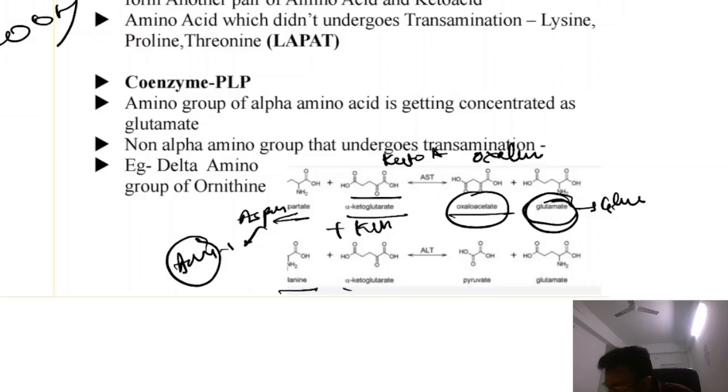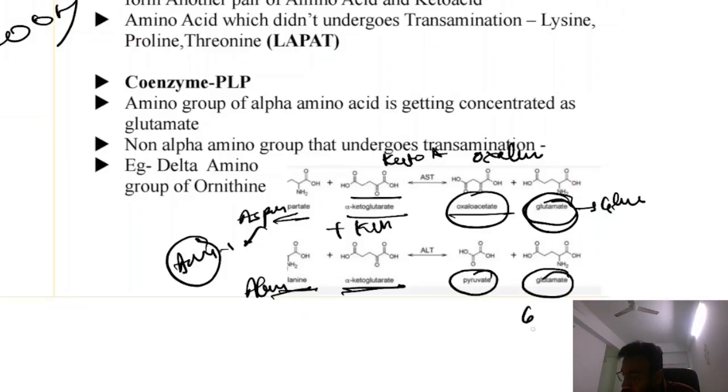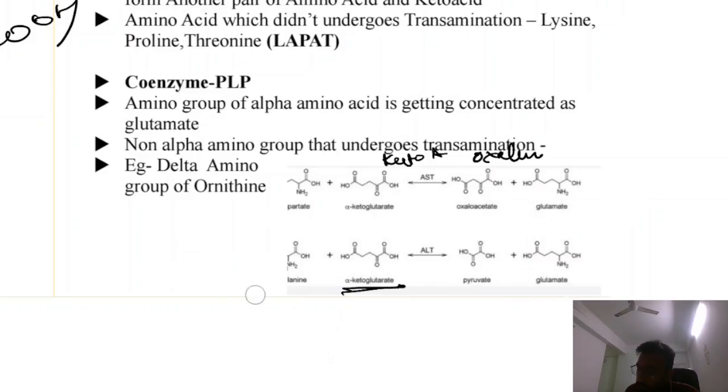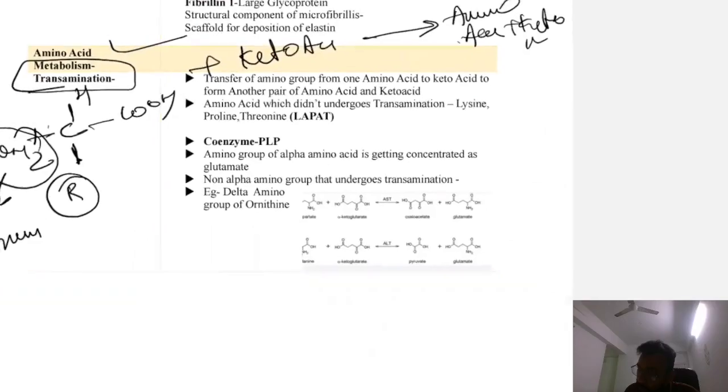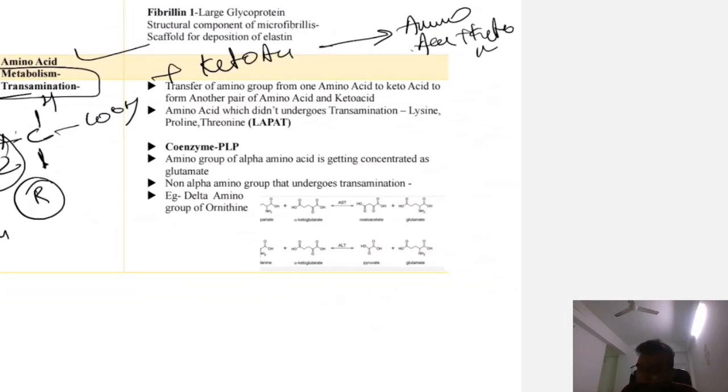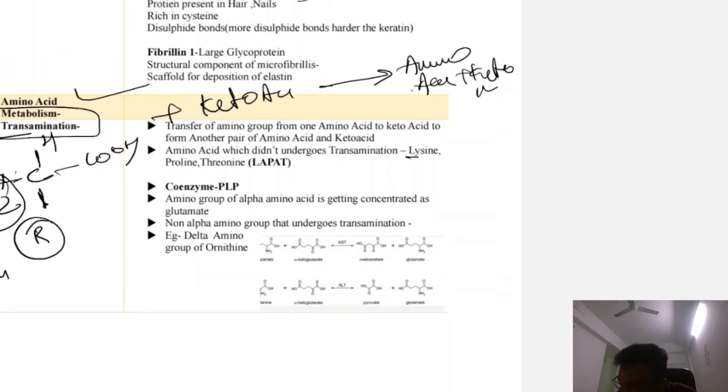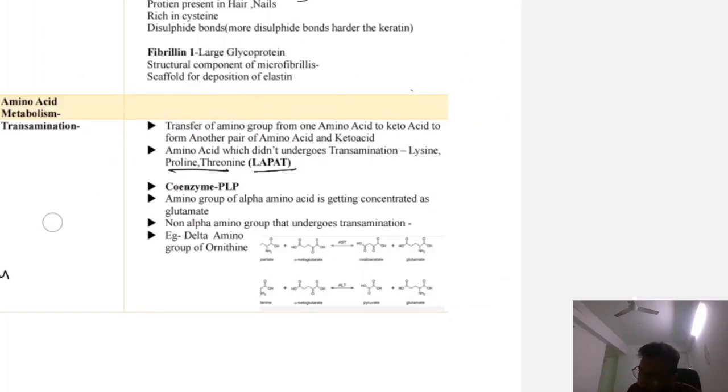You can see this is alanine and this is alpha ketoglutarate. They react and form pyruvate and glutamate. So glutamate is the new amino acid and pyruvate is the keto acid. Okay. So this is the transamination reaction. Almost all amino acids undergo transamination reaction except LAPAT. What is LAPAT? L is for lysine, P is for proline and T is for threonine. So LAPAT does not undergo transamination reaction.